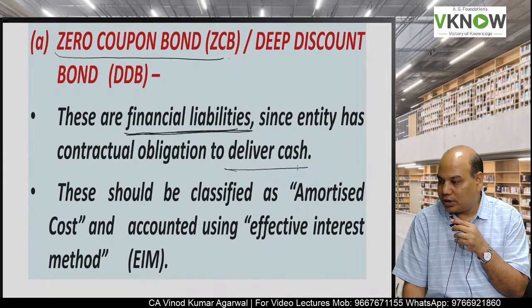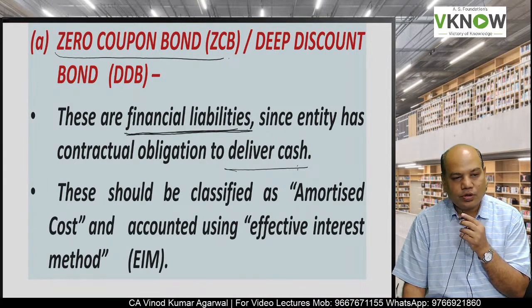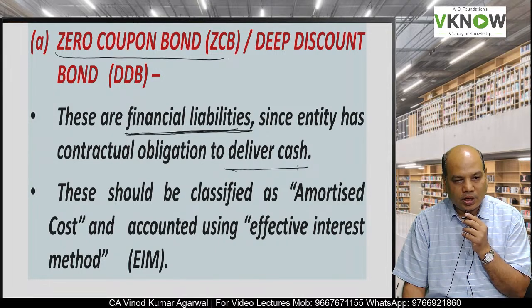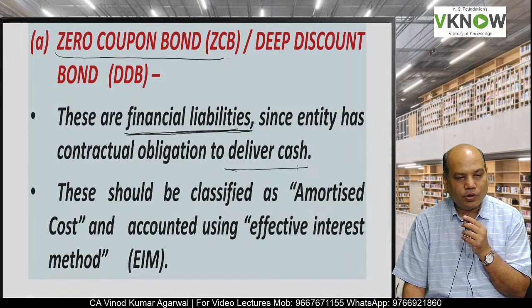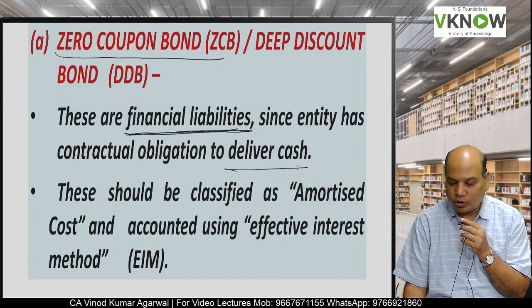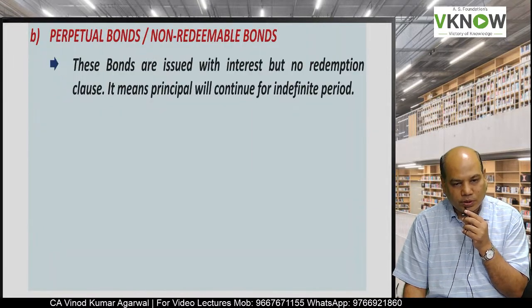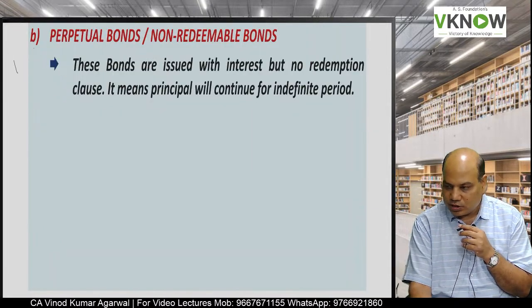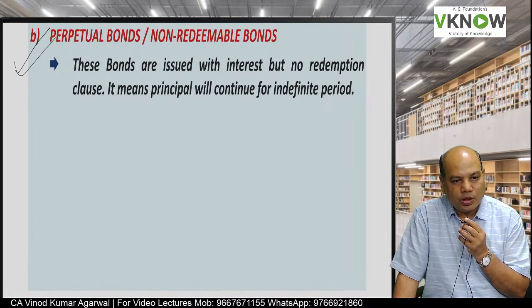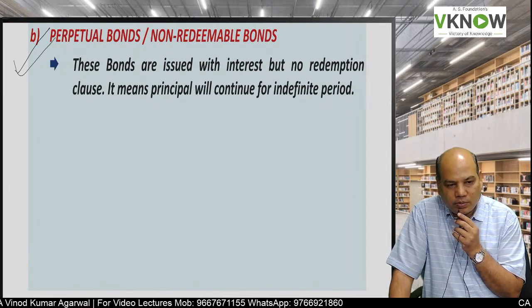They would be treated as amortized cost instruments, and the company will follow the effective interest rate for accounting of zero coupon bonds.